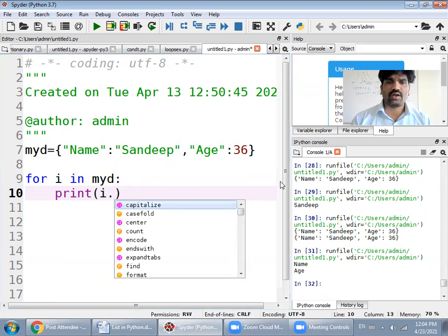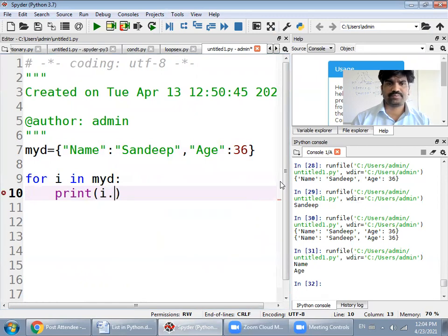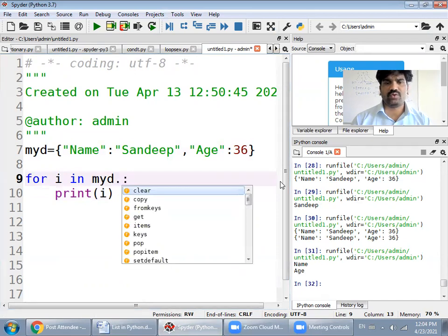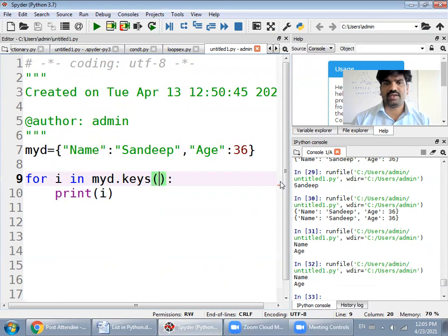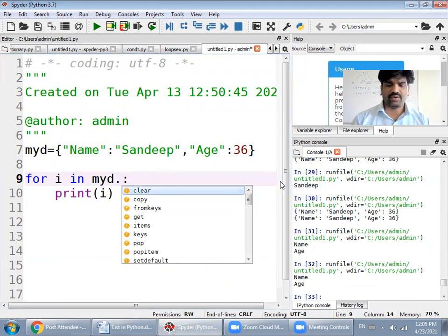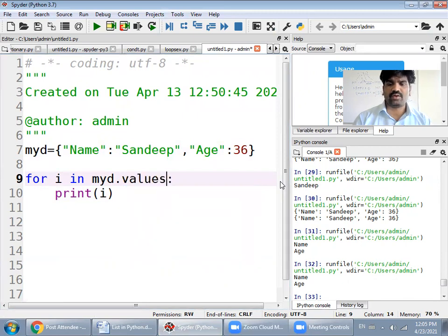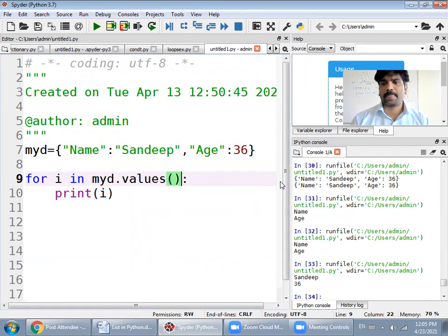If we want to print the keys only, then we can use keys. So this will print only the keys of that dictionary. If you want to print only values, then you can use myD.values, that will print only the values of the dictionary.